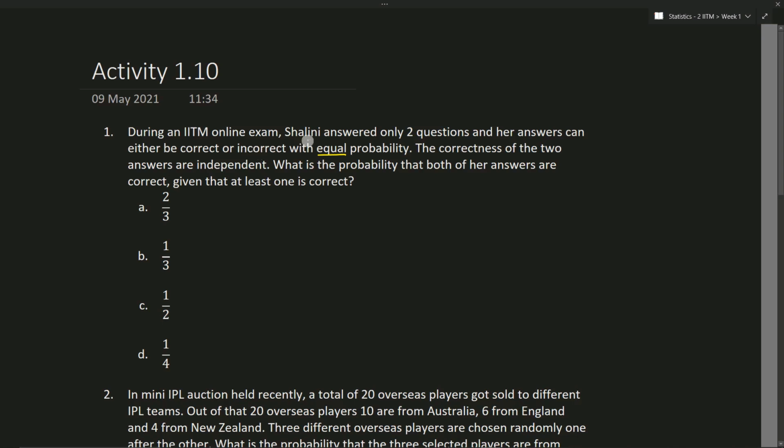Okay, so what is the sample space for this? The sample space will be right as well as wrong. So both questions can be right, either the first is right and the second is wrong, both are wrong, as well as the first one is wrong and the second one is right. We can have only 4 different outcomes, and this is the sample space. So what is the event that they've asked? I'll have the probability of at least one is right.